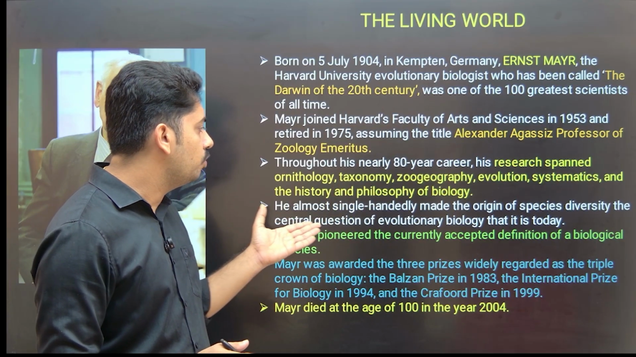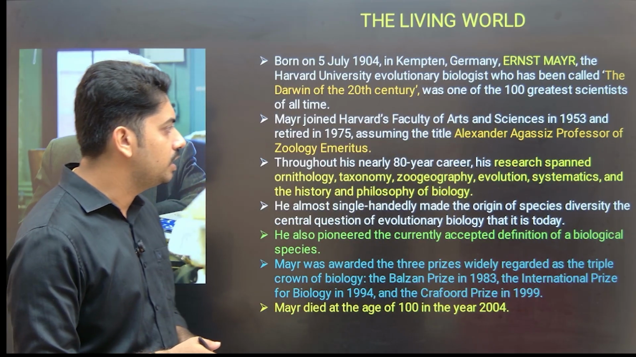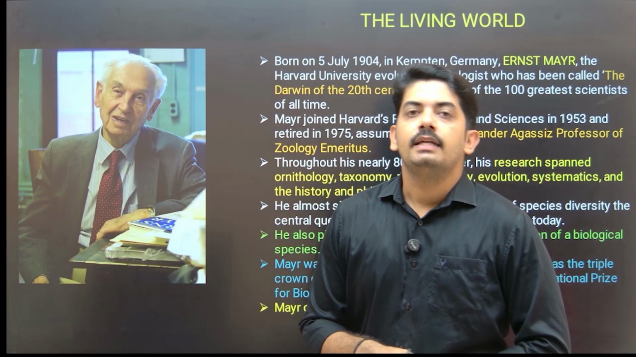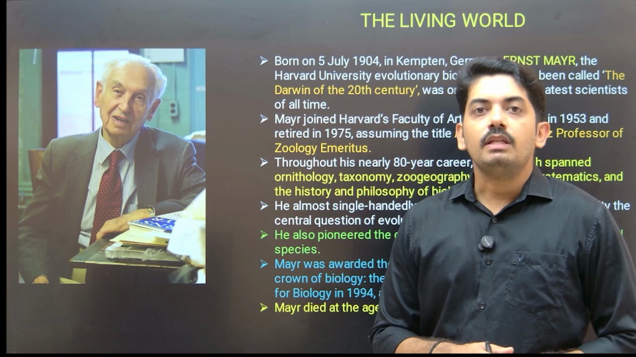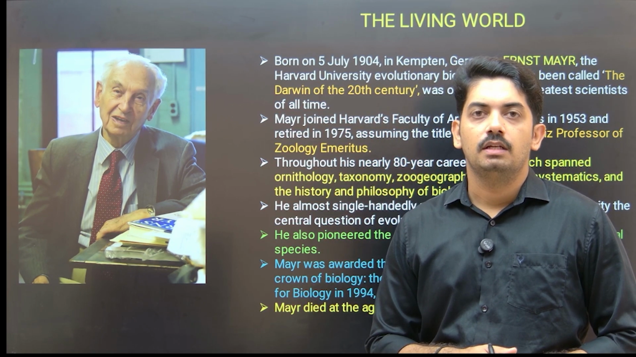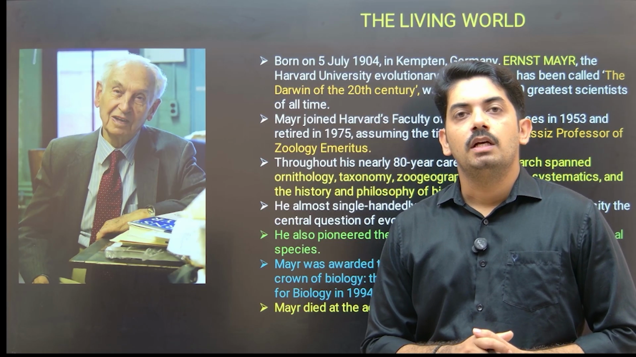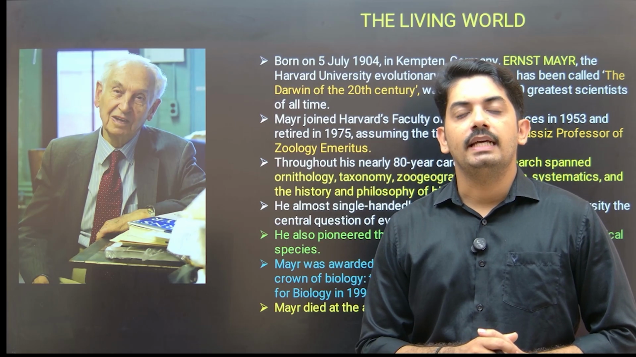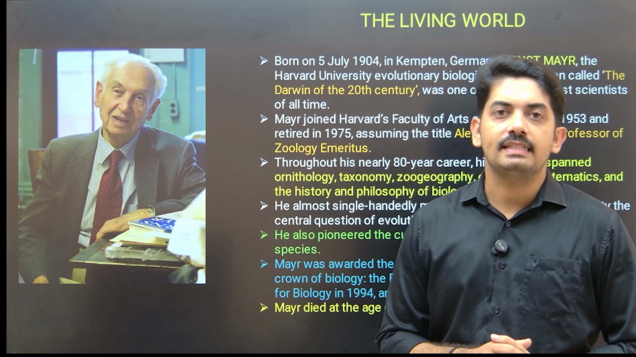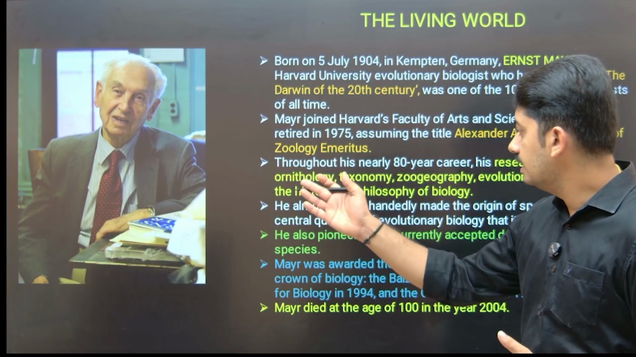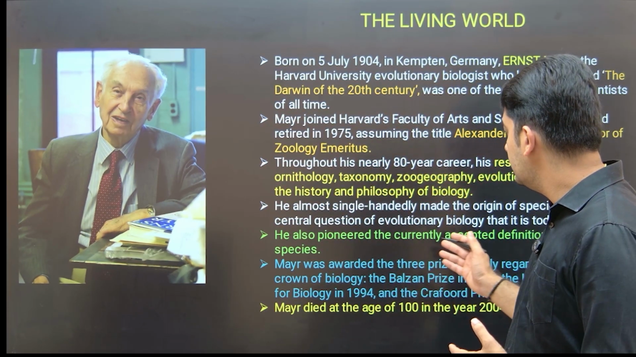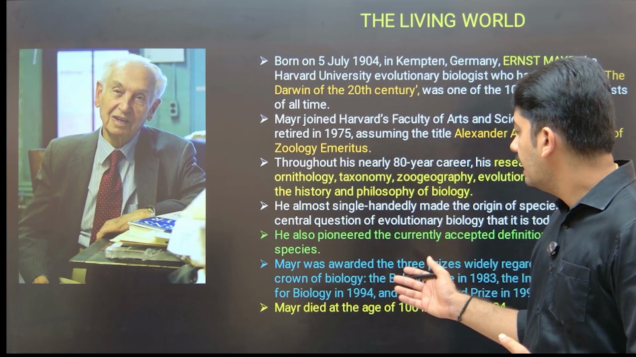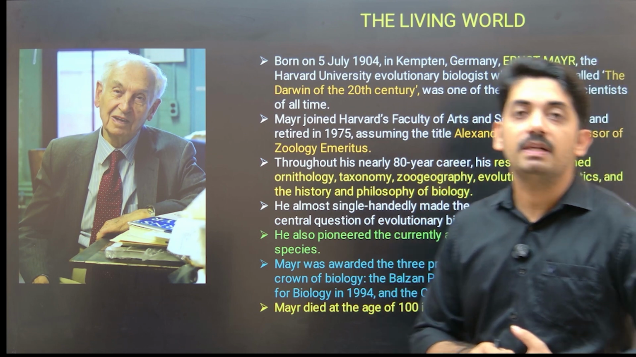He almost single-handedly made the origin of species diversity the central question of evolutionary biology today. And he also gave the definition for species. So what is the definition of species? A group of similar organisms which, when they interbreed, are able to produce fertile offspring. That standard definition was given by Ernst Mayr, and he also pioneered the current definition of species.